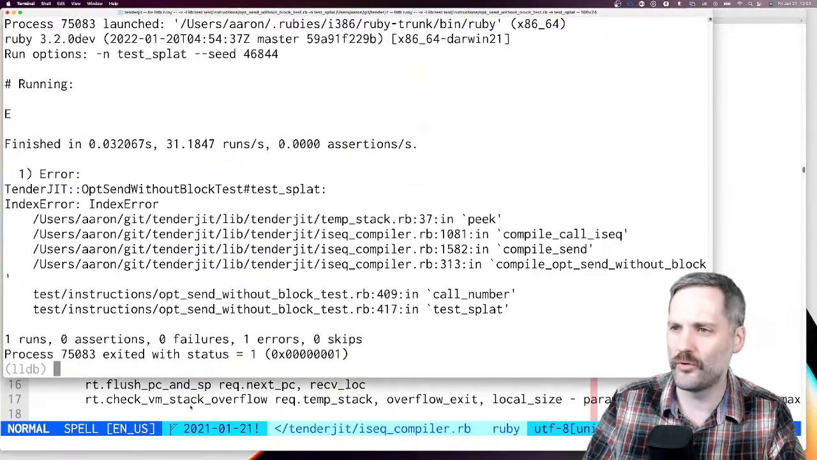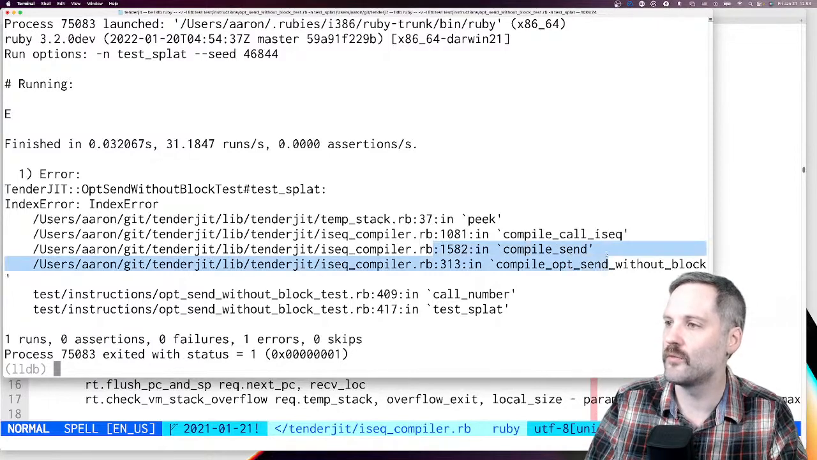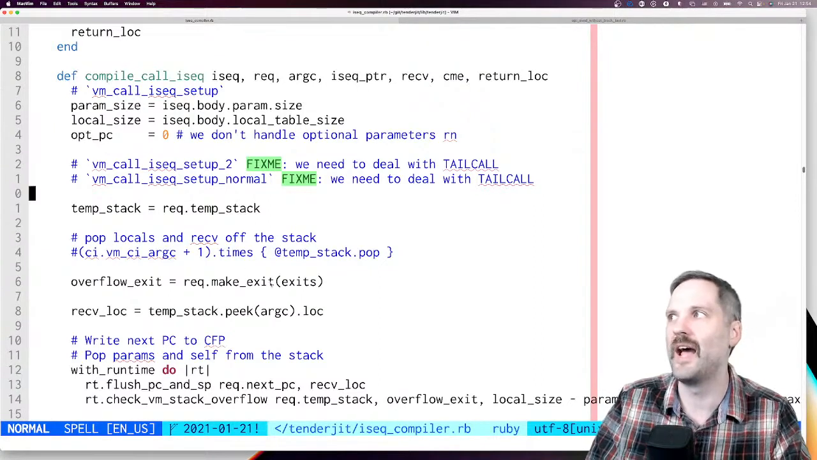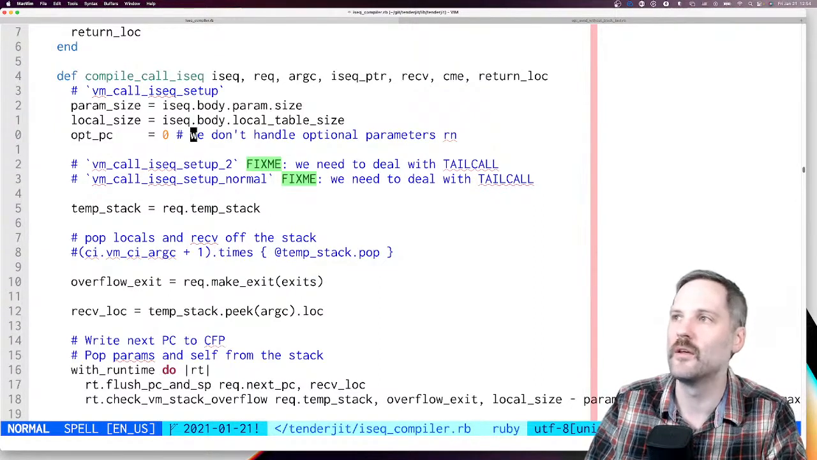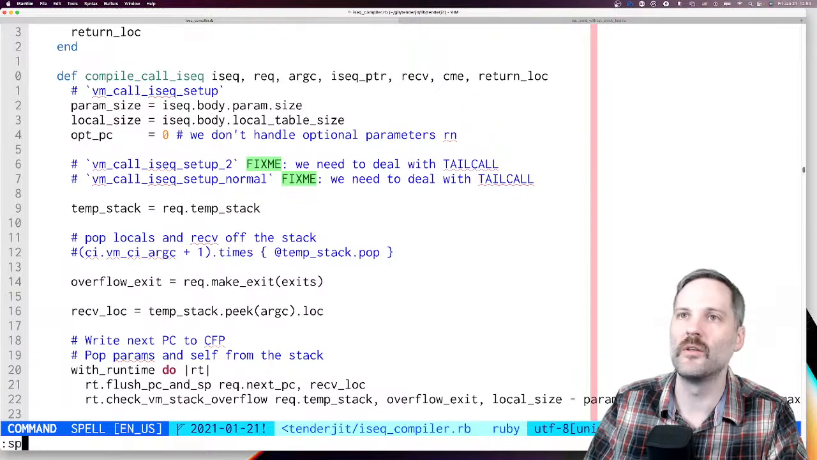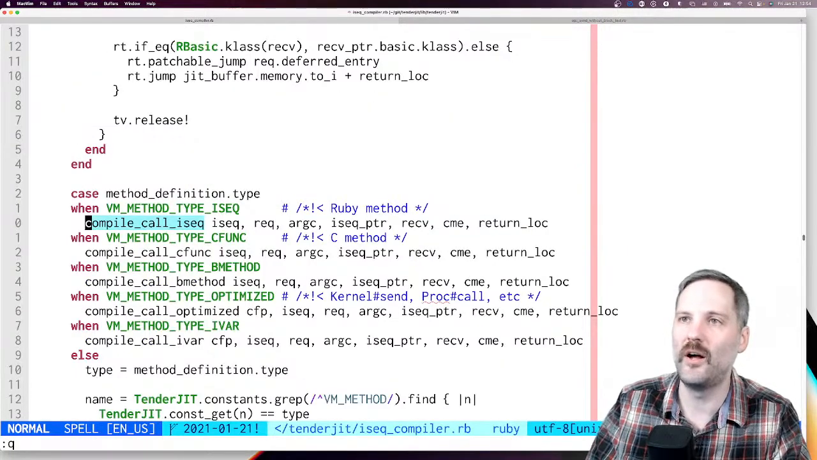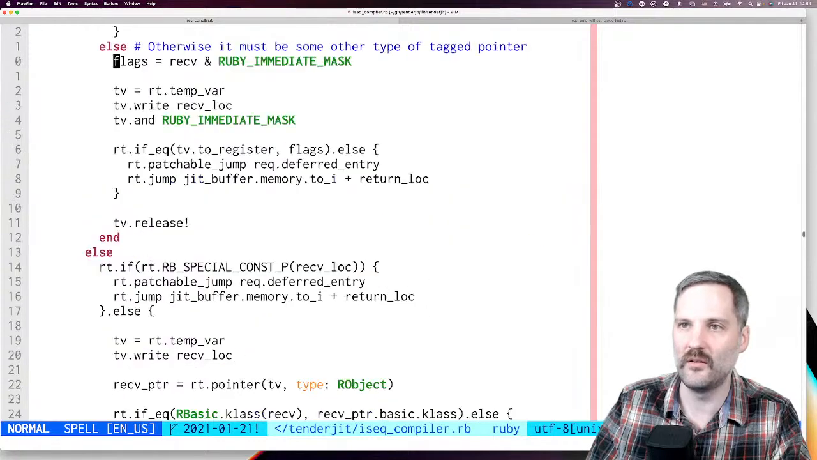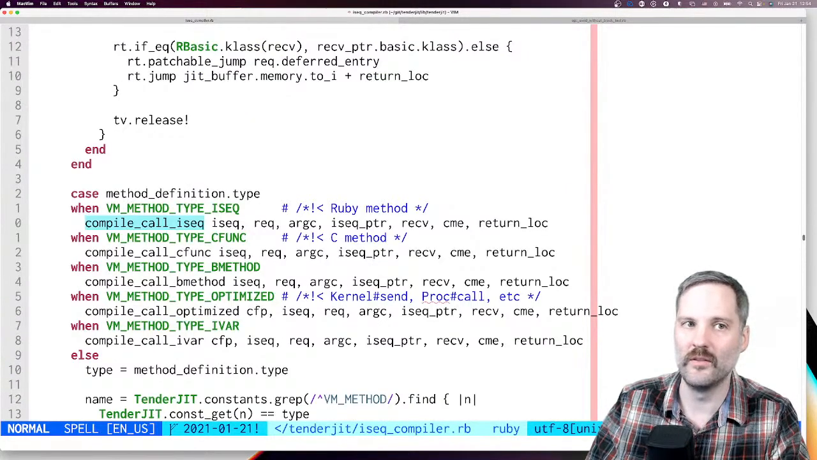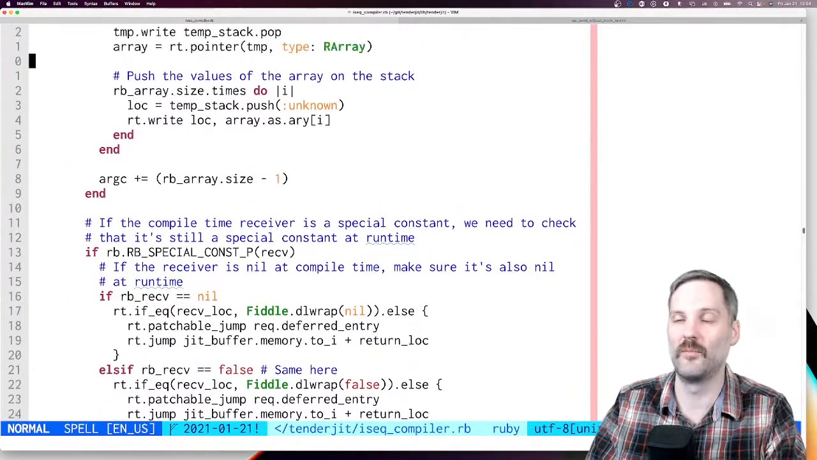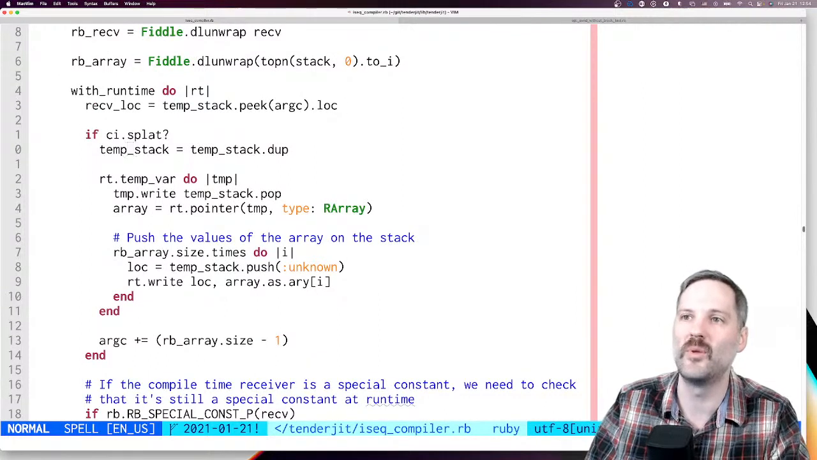And if we look at the call trace here, we were in compile send, that's where we were doing modifications, and then we're calling into compile call iseq. So I think really what we need to do here is, instead of asking the request for a temporary stack, let's pass it in. Because if we look, compile call iseq is right here on this line, and then up here in the same method, I admit this is a very long method, we're actually manipulating the temp stack here.